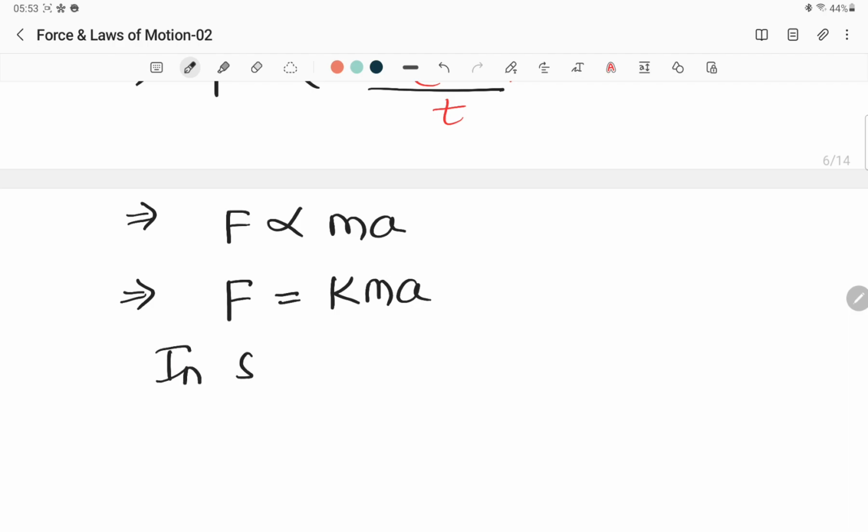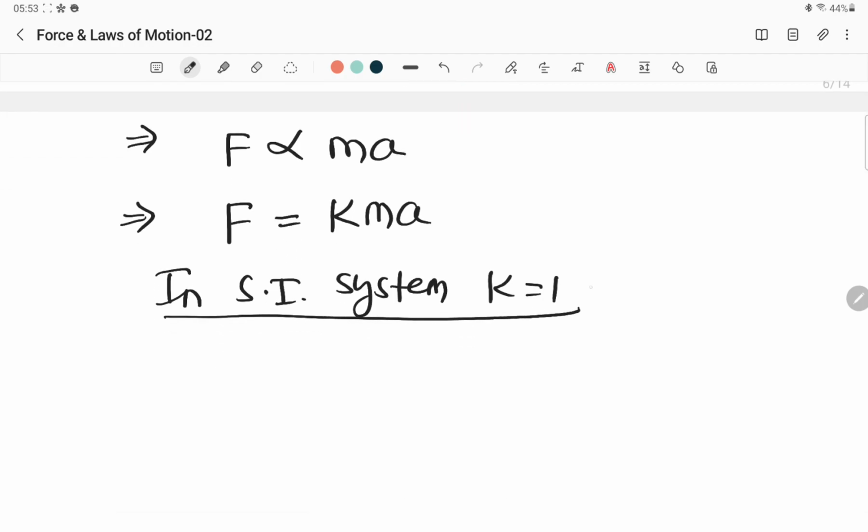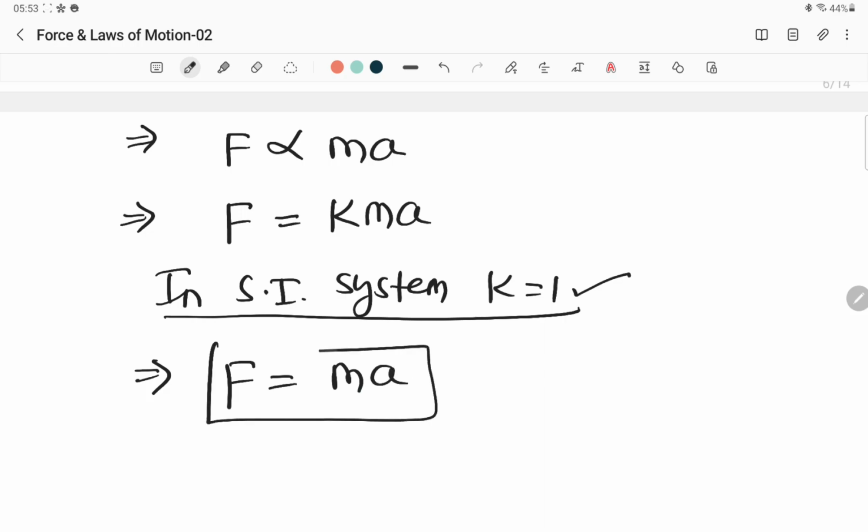But in SI system, SI system means International System of Units, K is equal to 1. Why is this K becoming 1? Because this force depends upon mass and acceleration only. It does not depend upon any other thing. So that's why F is equal to ma. This is the famous formula of Newton's second law of motion.